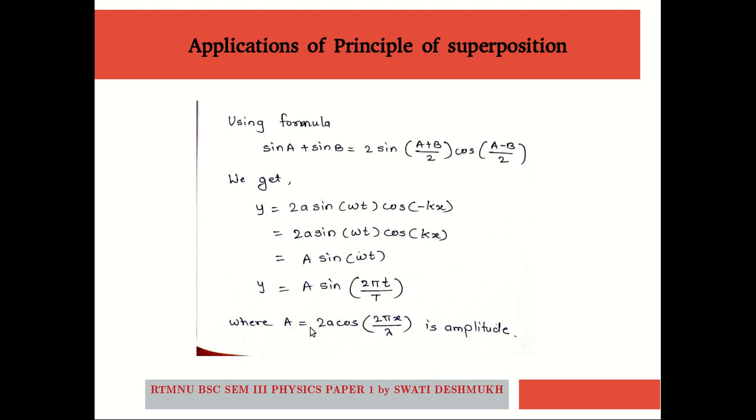This amplitude is not a constant term like 2a, but a term which is varying. As there is a cos term including x, we say the amplitude of a stationary wave is not a constant, but it varies with x.